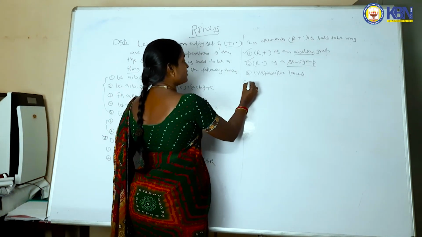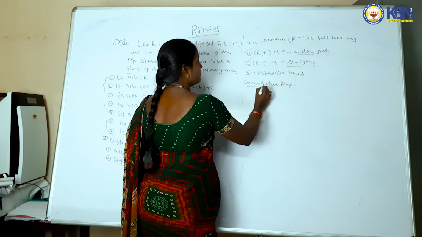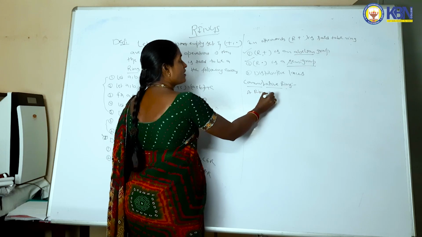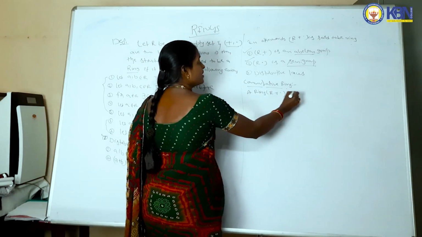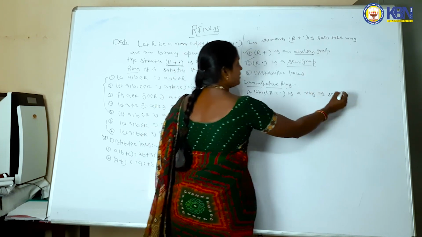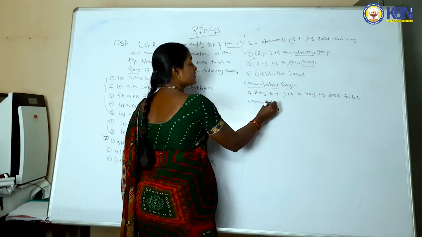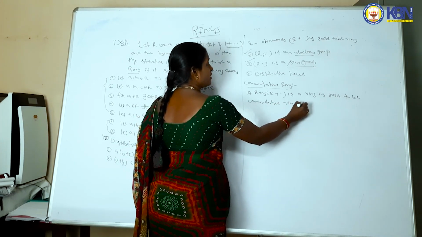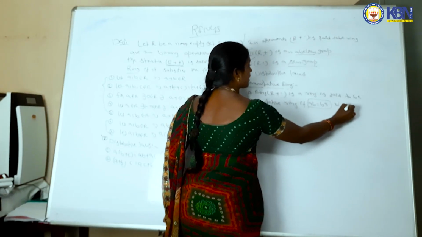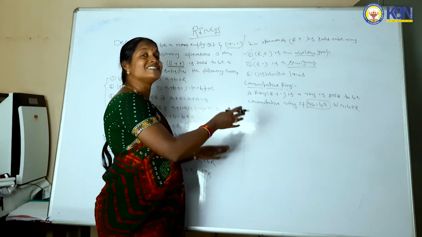Next we can define some more definitions. Next we can define what is meant by commutative ring. R comma plus comma dot, a ring, is said to be a commutative ring if AB is equal to BA for all A comma B belongs to R. That means if any ring is said to be a commutative ring, first it is itself a ring.